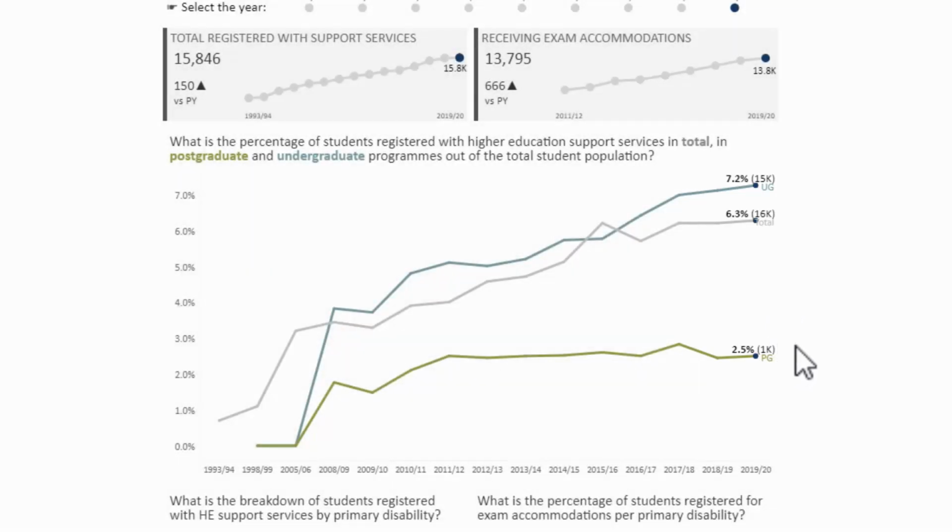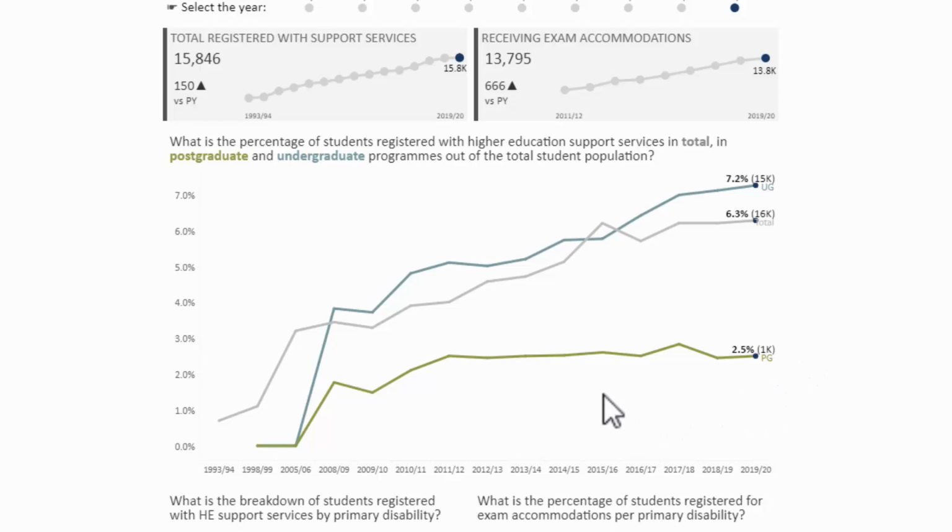And you can see very clearly over time that this graph is showing us that the undergraduate total populations have grown at a much greater rate than the postgraduate population. So even though over time the postgraduate population itself has grown, it just hasn't grown at the same rate. And the interesting thing is that we can also hover over this graph to find a tooltip for any specific year to get more information.